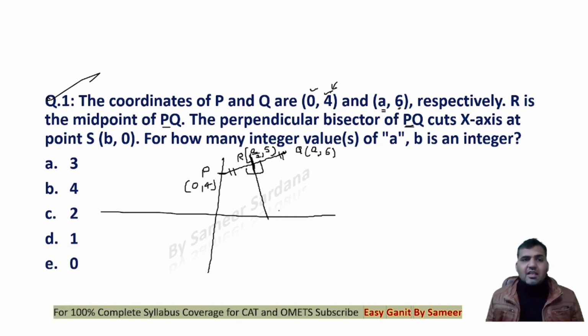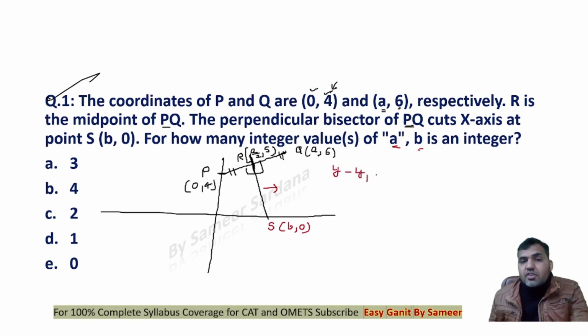Now this is cutting the x-axis at the point S and the coordinates of this point are given to me as (b, 0). Now we are supposed to find out for how many integer values of a, b is an integer. So guys, the question is about a and b. So I need an equation in terms of a and b, right? You see that for the equation of the line RS, I know the coordinates of the points R and S. Can I find out the equation of the line?